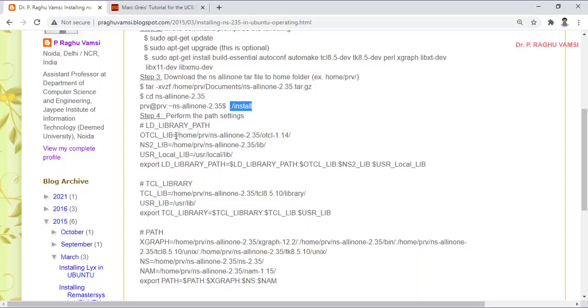The OTCL path will be like this. Whatever the root directory where you have extracted and compiled the NS all-in-one, that path you are supposed to give. The NS lib path, you are supposed to give. The user local lib path, you are supposed to give. And export the library path. Then the TCL library path you are supposed to export, and the user lib TCL library.